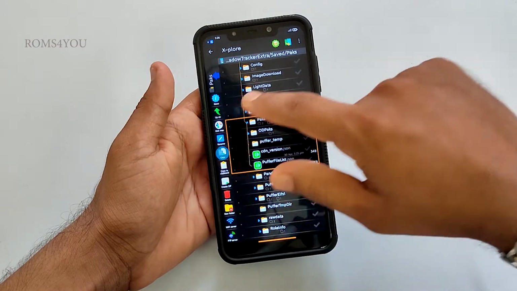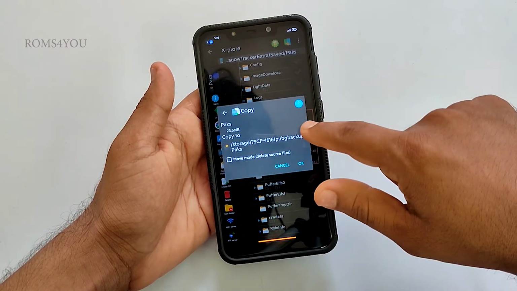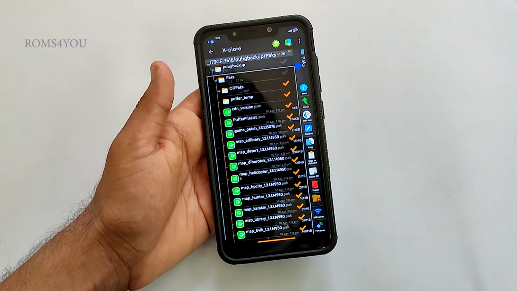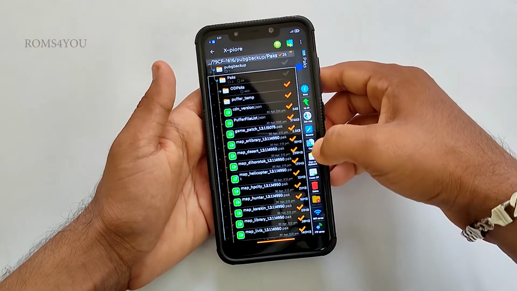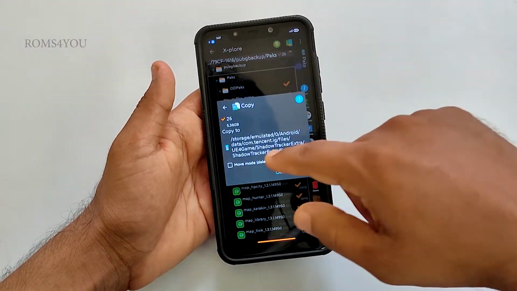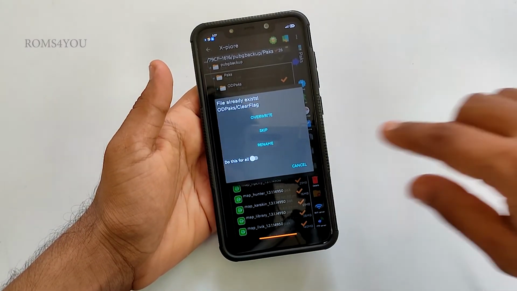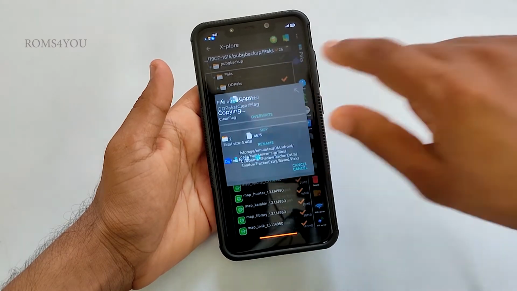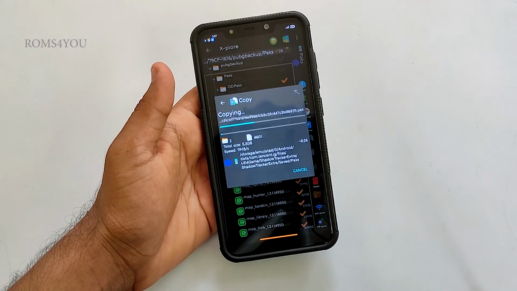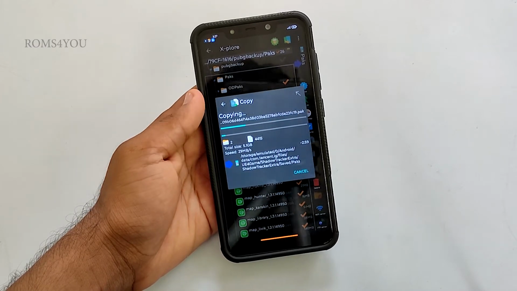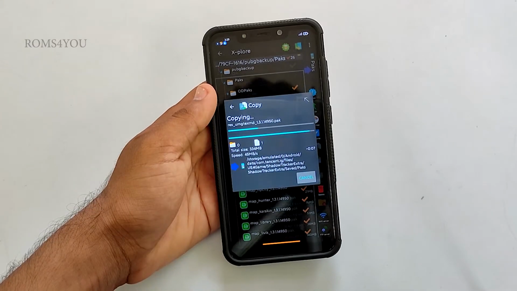So go back to the previous window by selecting the blue arrow from the top left. Once you are back, now select copy and select OK. And now select do this for all and select override. Wait till copying finishes. It may take a maximum of 4 to 5 minutes. Once that is done, verify the copied files.